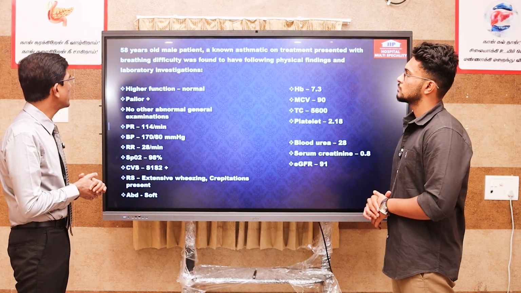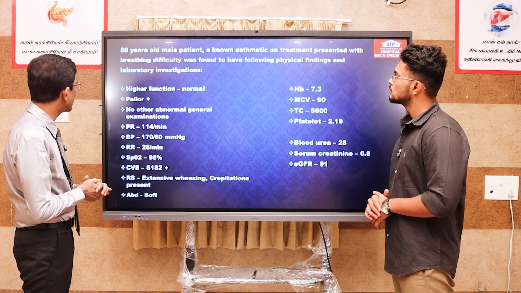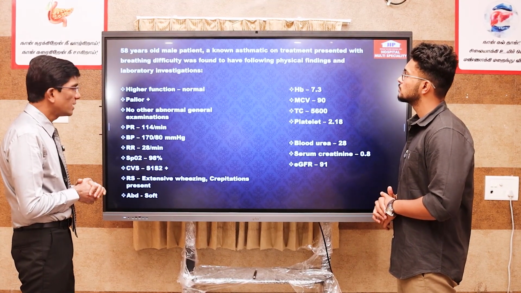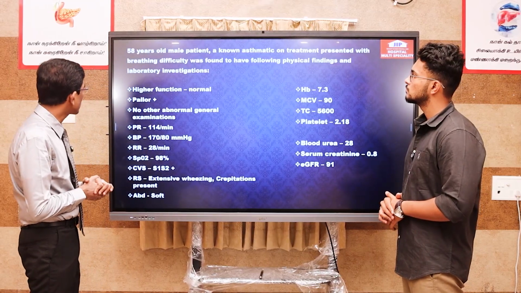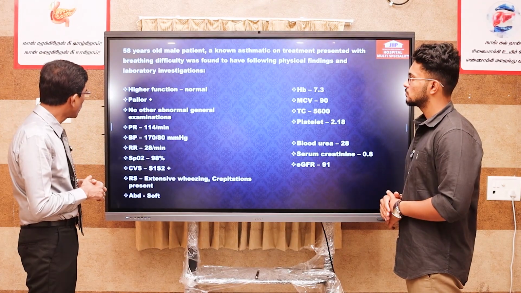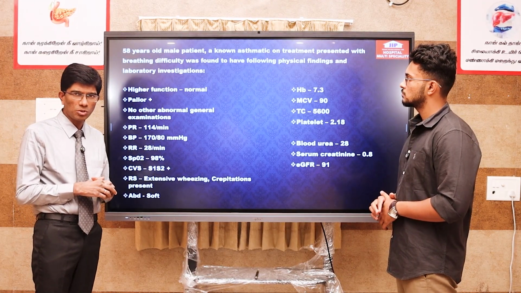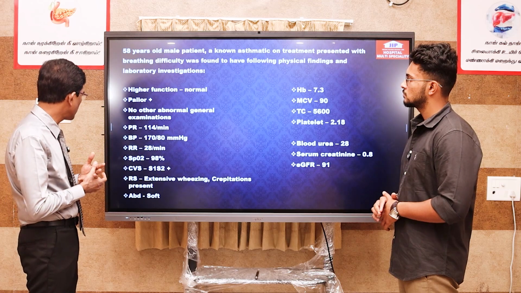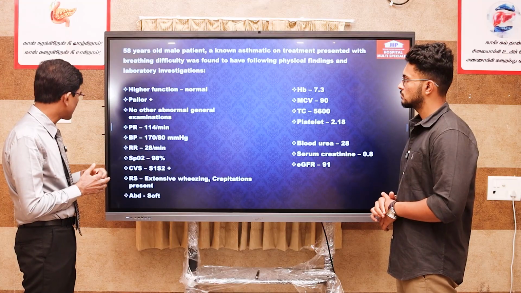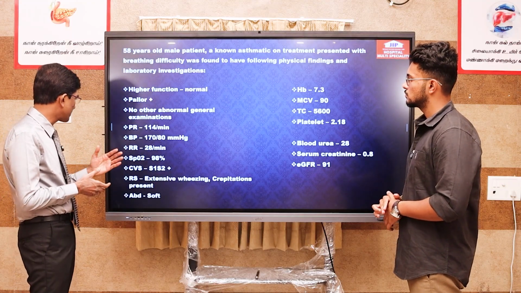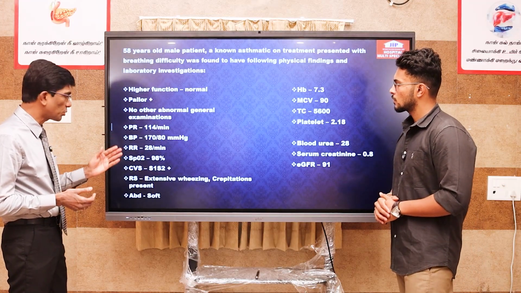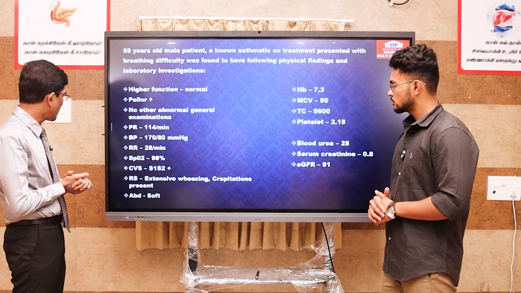A 58-year-old male patient, a known asthmatic on treatment, presented with breathing difficulty and was found to have the following physical findings and laboratory investigation. His higher functions are absolutely normal. He was found to have pallor clinically. There are no remarkable general examination findings, including jaundice and pedal edema, and there is no elevated JVP. Definitely he has tachycardia. His blood pressure is on the higher side. He is quite tachypneic, but despite that, he is able to sustain the saturation in room air.